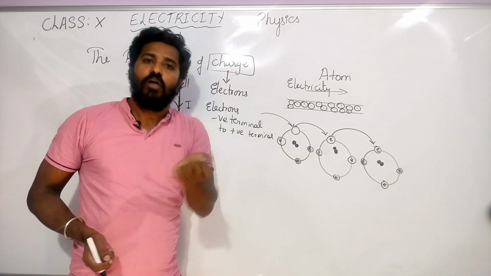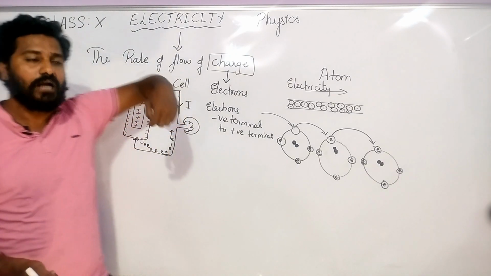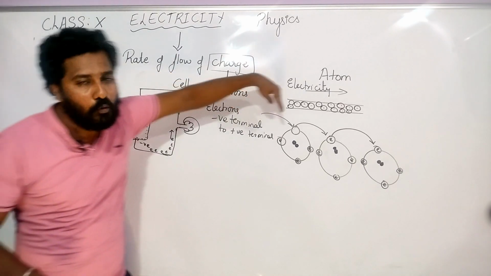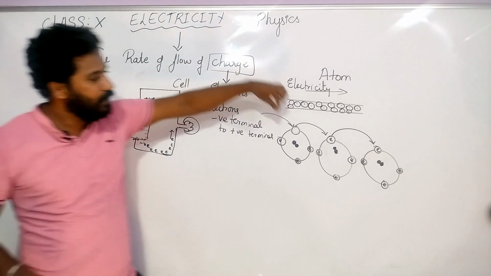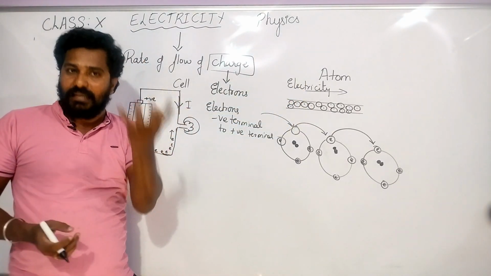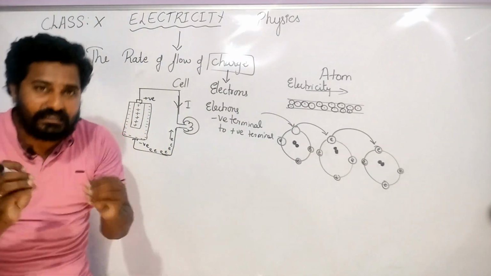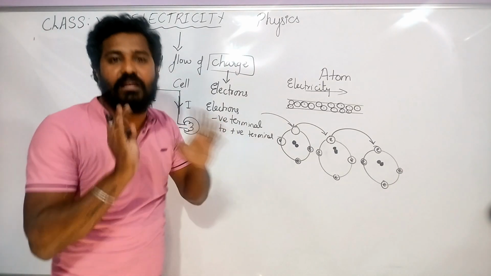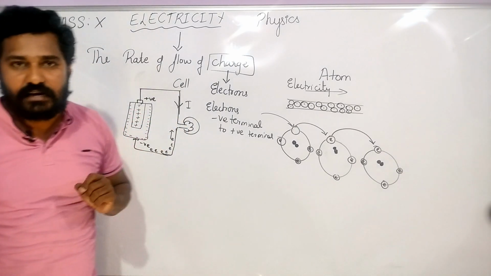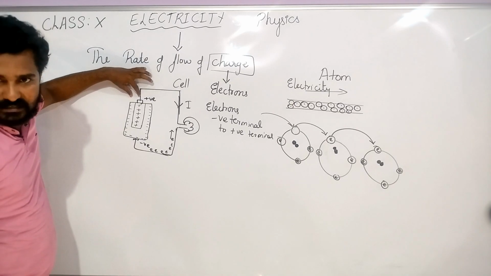So why do they flow? There should be some reason, no? Because all the electrons are being attracted towards the positive charge. They have to fill the holes. Did you understand? Why do they have to fill the holes? Because a hole is an empty space, and they need electrons so that the atom gains stability. To get the stability of an atom, all these electrons will flow towards the positive charge and fill it.